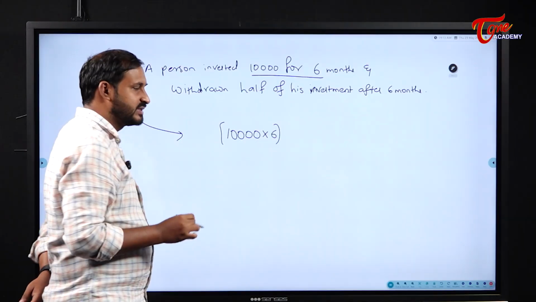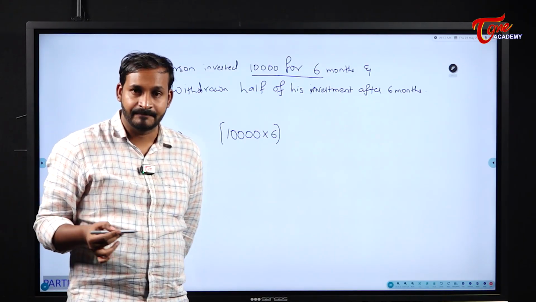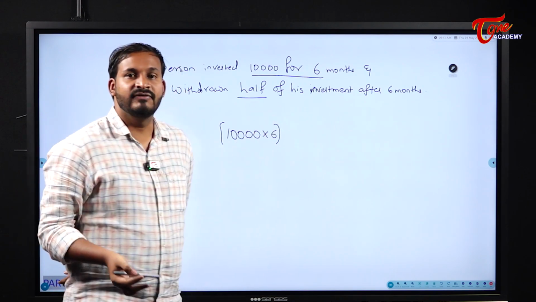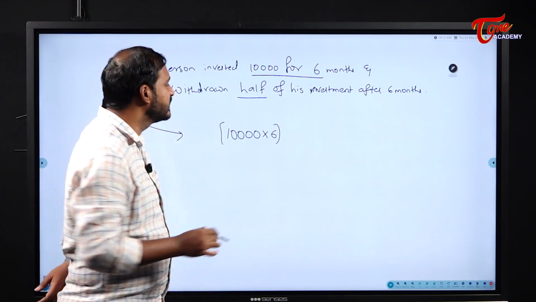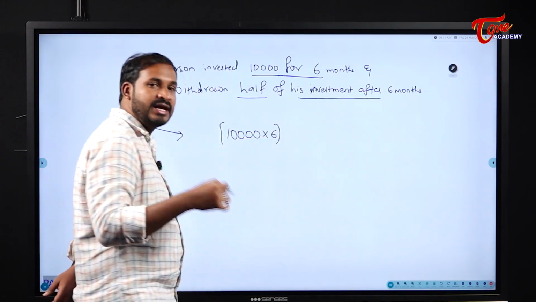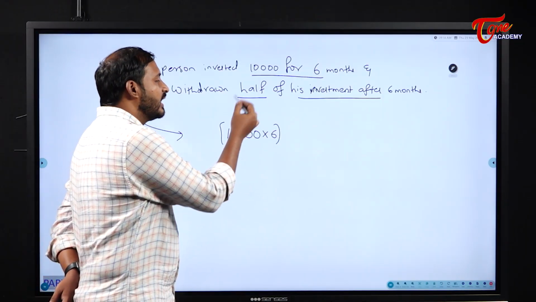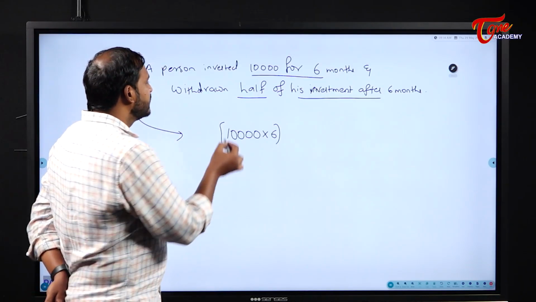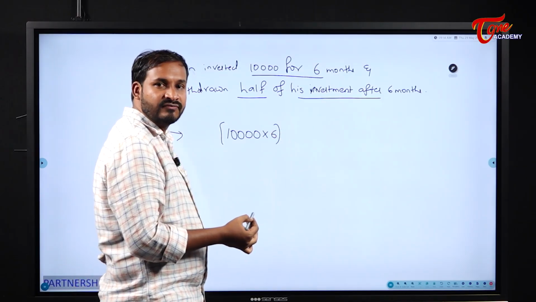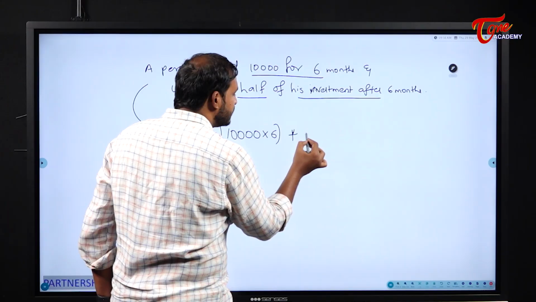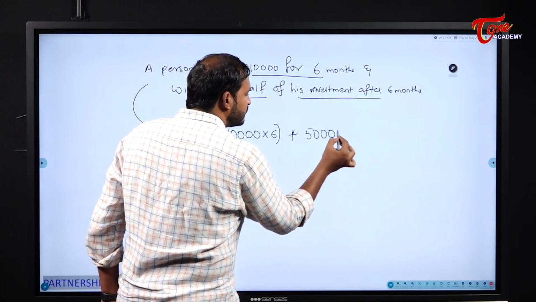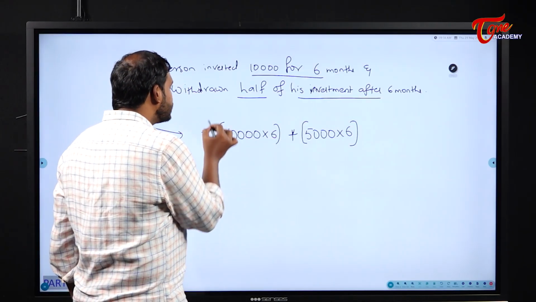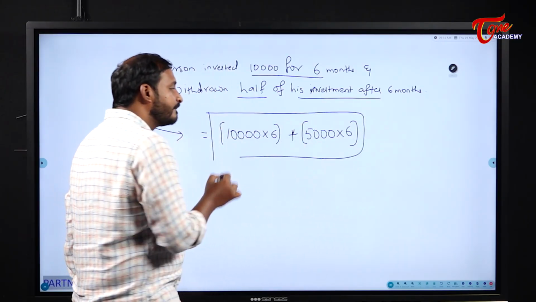Now after 6 months what he had done? He has withdrawn half of his investment. That means for the remaining 6 months, at the end of the year they will ask us, what will be his investment? Out of 10,000, if he withdraws 5,000, his investment for the remaining 6 months will be 5,000 into 6. So this will be his overall investment for a year.